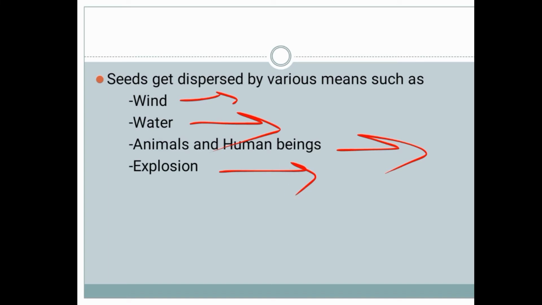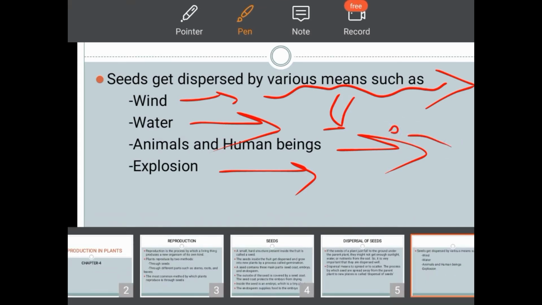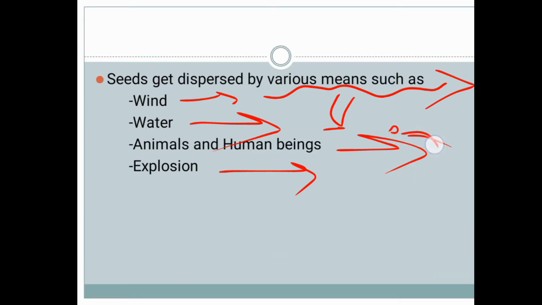Through wind, the seed will fly away and fall near some other plant. Through water, it will fall on the ground and sprout into a new plant. Animals and human beings eat the fruit and throw off the seeds. Through explosion, sometimes the fruit will burst and scatter seeds to other places. These are the ways by which seeds get dispersed: first wind, second water, third animals and human beings, fourth explosion.